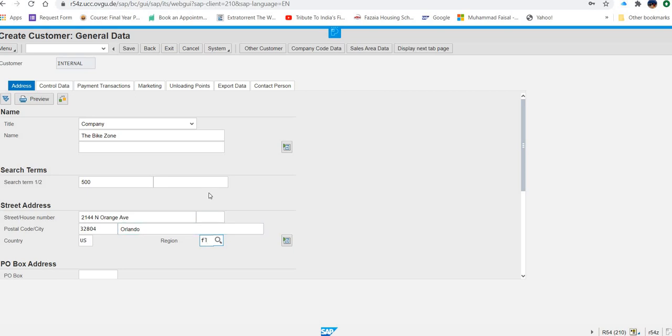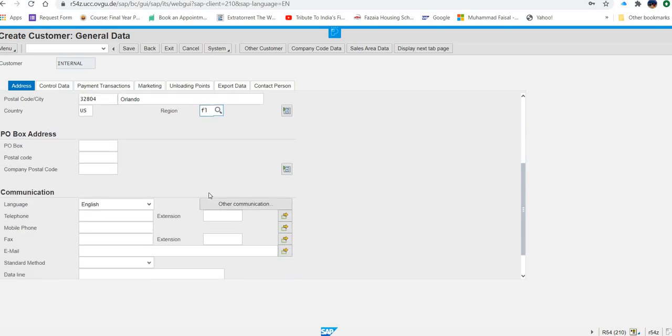Then what next they are asking us to do? The next thing they are asking is to click on the expand icon to access additional street address fields. What we are going to do in the exercise is set the region east and the transportation zone, and then go to company code data.